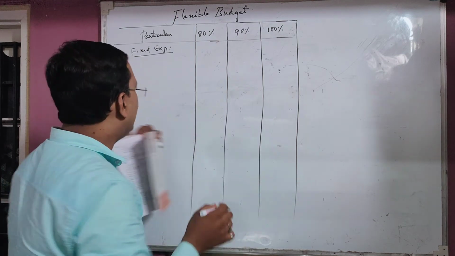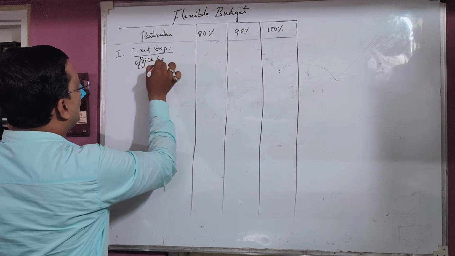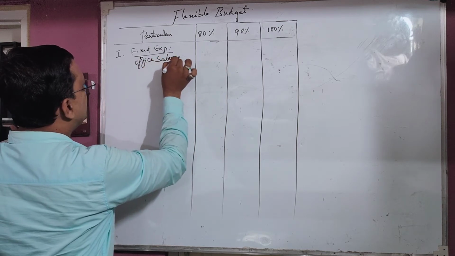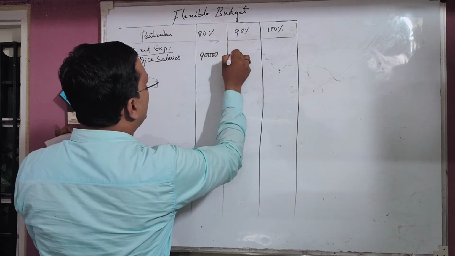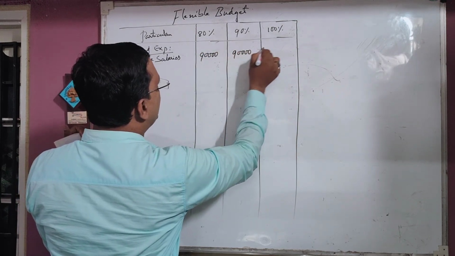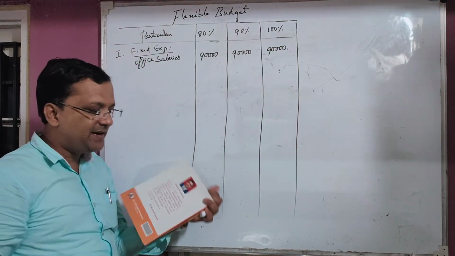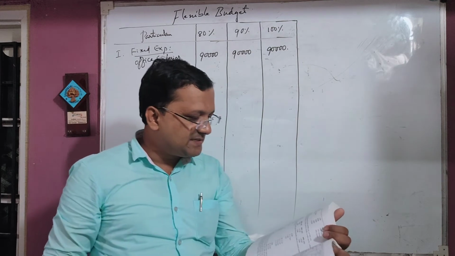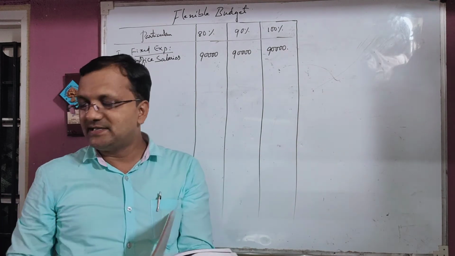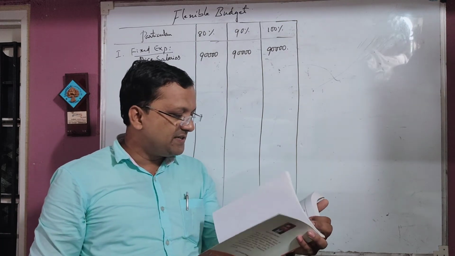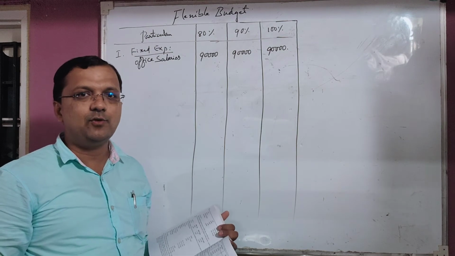First, office salaries. The amount is 90,000, in 90% also 90,000, and in 100% also 90,000. Common expenditure is 90,000. Next, general expenditure is 2% of sales. In the first line they have given 6 lakh rupees as sales. 2% of 6 lakh is 12,000 rupees.